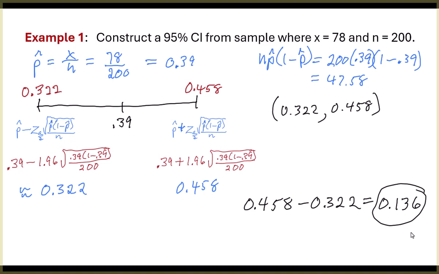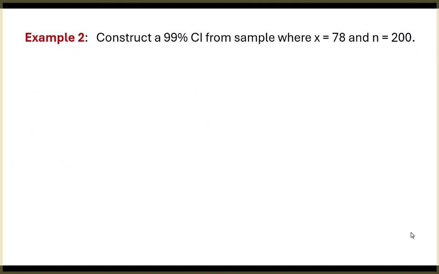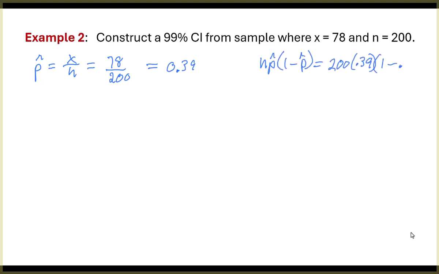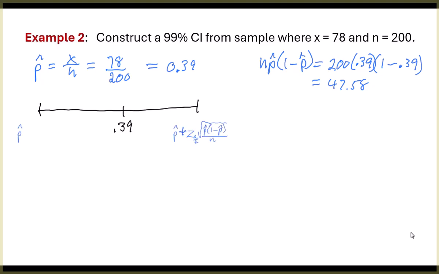Okay, let's look at another one. It's starting off exactly the same, except now I want a 99% confidence interval. Everything starts off just exactly, I just copied this from the other page. Up to here, it's exactly like what we just did. There's going to be one thing that changes here.